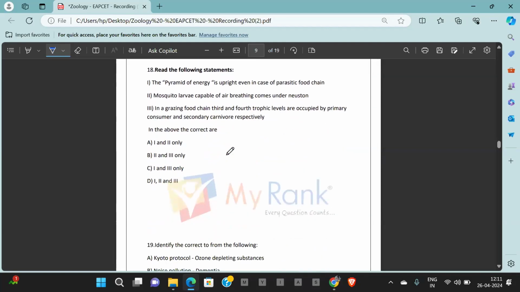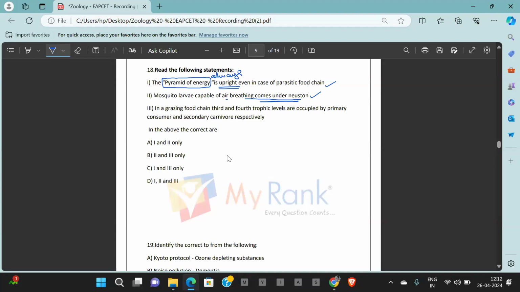Going ahead with question number 18, read the following statements. The pyramid of energy is upright even in case of parasitic food chain. A point to notice, pyramid of energy is always upright. Yes, pyramid of energy is always upright. Next, mosquito larvae are capable of breathing, comes under nuisance. That is also correct. So statement 1 is correct, statement 2 is correct.